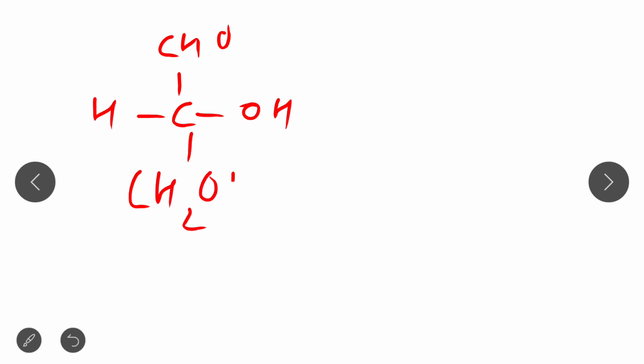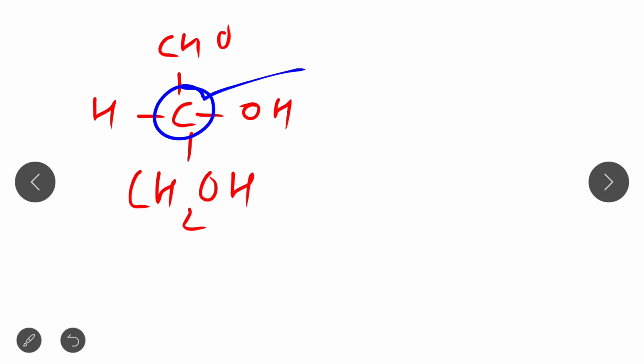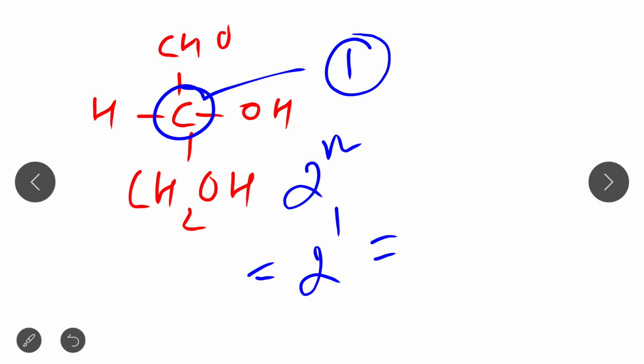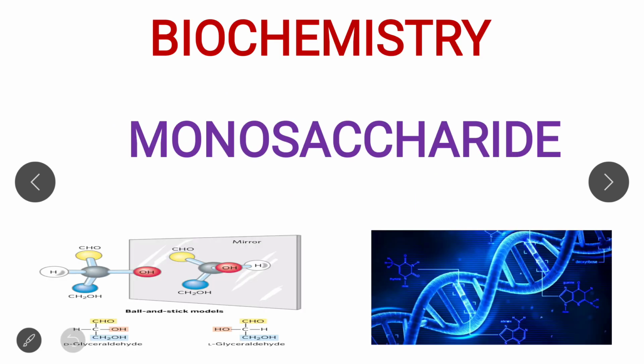For example, this is the structure of glyceraldehyde, specifically D-glyceraldehyde. In this structure, the number of chiral carbons is 1. The formula for calculating stereoisomers is 2 to the power n. Here n is 1, so 2 to the power 1 is 2. So in case of glyceraldehyde, the number of stereoisomers is 2.